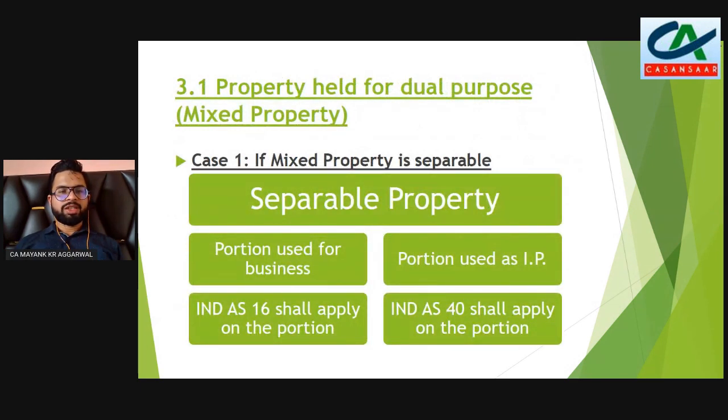Now, there may be a case where the land and building is partially used for the purpose of business while partially it is leased out to other entities. In case those portions are separable, like we have one separate portion or one separate floor used for business and one floor used for investment property, we will apply Ind AS 16 on the portion which is used for business, and Ind AS 40 shall be applied on the portion which is used for investment property.